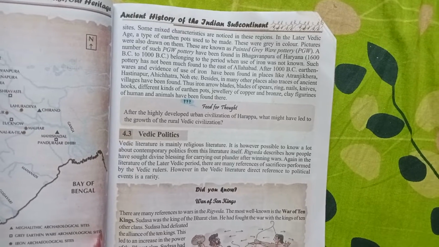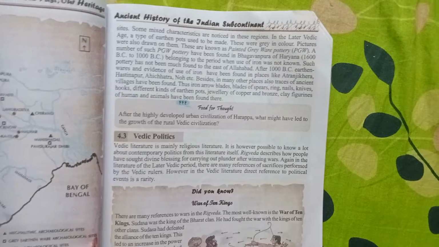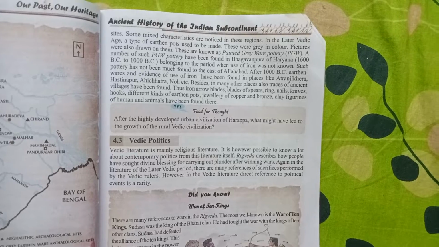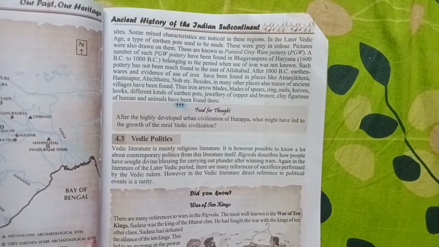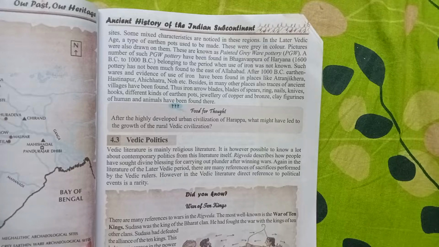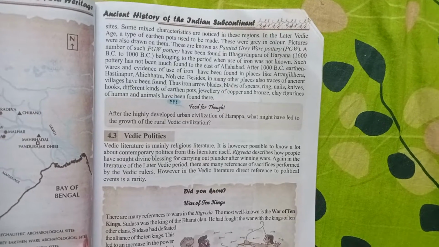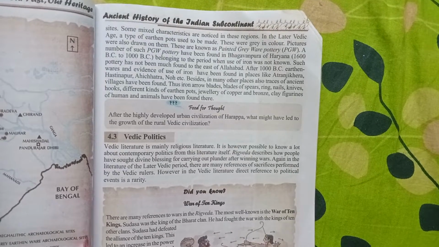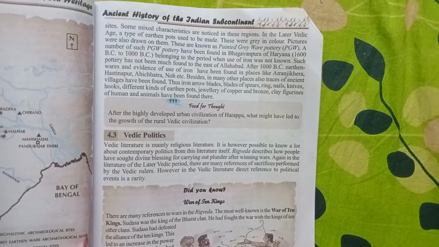Okay, at that time. So these are things archaeologists find at the time of the Vedic age, that the people of the early Vedic civilization used.